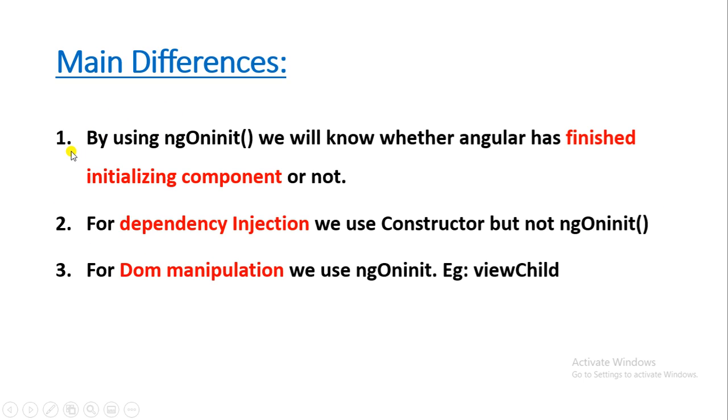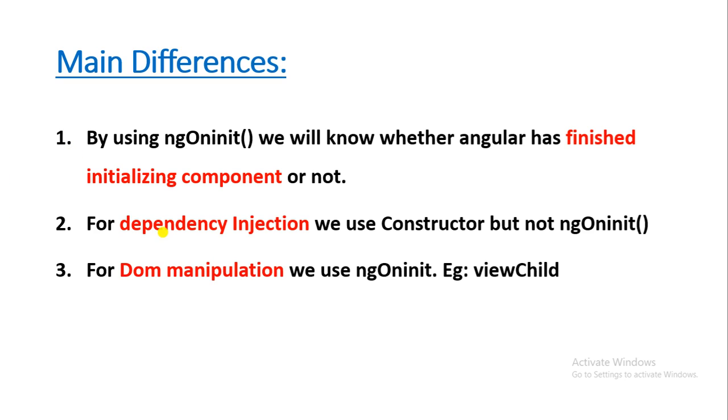And the next difference is constructor is derived from OOPS, whereas ngOnInit belongs to Angular. So if you want to know whether a particular component is fully initialized, or Angular has finished initializing the component or not, we have to use ngOnInit here.